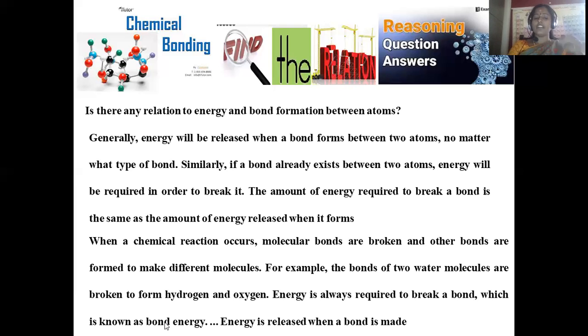Bond energy is defined in two alternative ways. One is when reactants get combined during the product formation, the amount of energy released is also called bond energy. Or else when the product formed gets converted into individual reactants by supplying external energy, that is also denoted as bond energy. Energy released when the bond is made: when we are uniting, energy will be evolved during the reaction. So in this manner, there is a direct relation between the energy and the type of bond formation in the chemical reaction here.